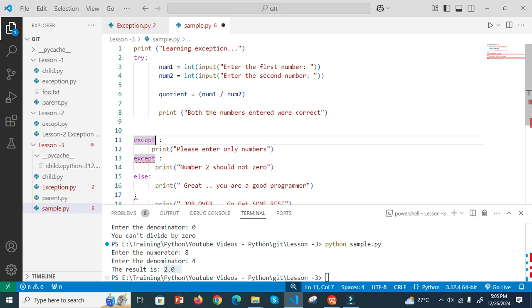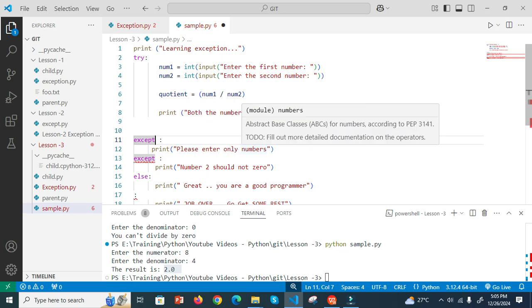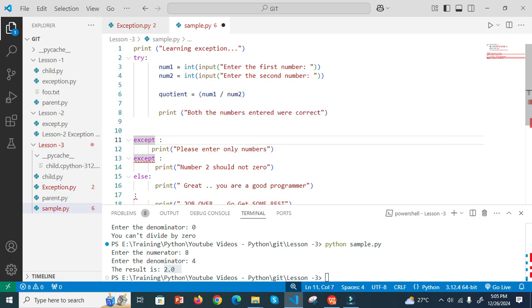This type of error is a built-in error. We've seen many errors like this, I think 11 errors in my first video. So what type of error is this? If this is an 'a', then we say value error. Now if there is any value error, if you enter some other character, then this will be handling that type of error, right?